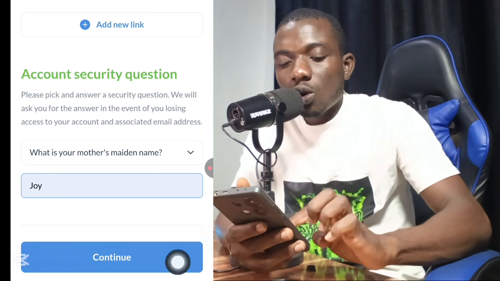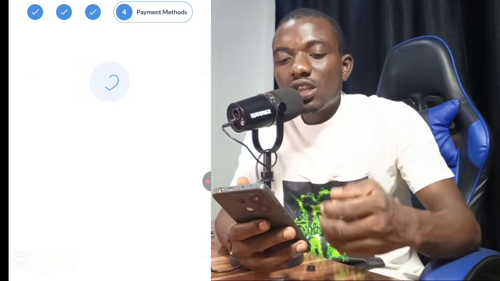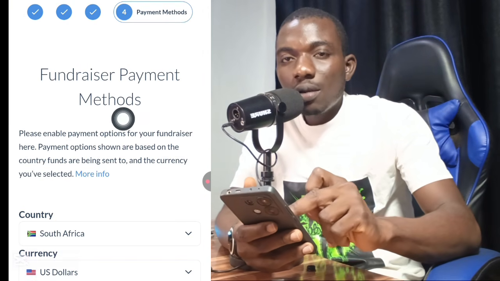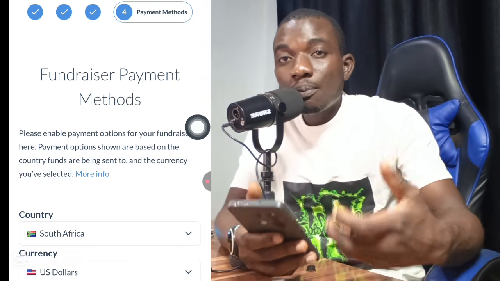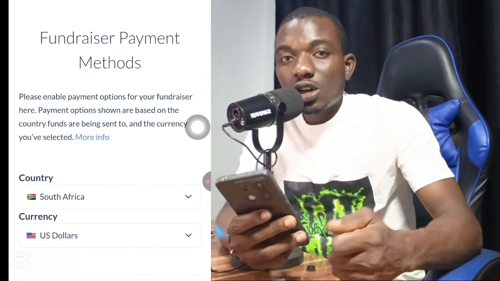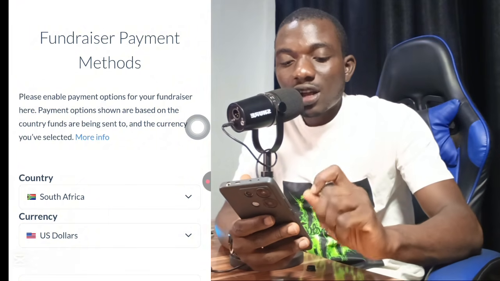The next thing I need to do is click on continue. Once I click on continue, it will take me to the final stage, whereby you can see it right there, fundraising payment. This is where I'm going to be inputting my payment method, which I will be using to actually receive my earnings on this particular platform. And this is one of the most important sections right there.